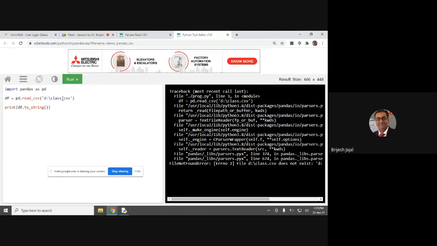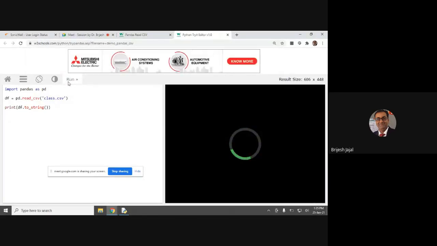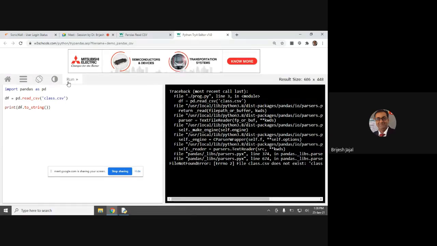So this is the reason we require a tool rather than using the online compiler. Okay, so if I am storing in D drive, then it can't take it. If it is in the path, then it will give the message that this CSV is not found, maybe, right?